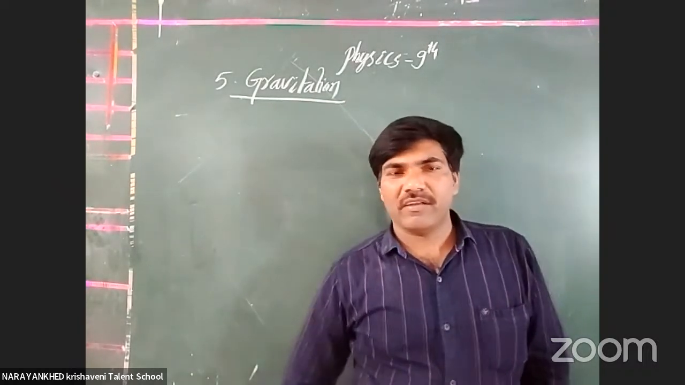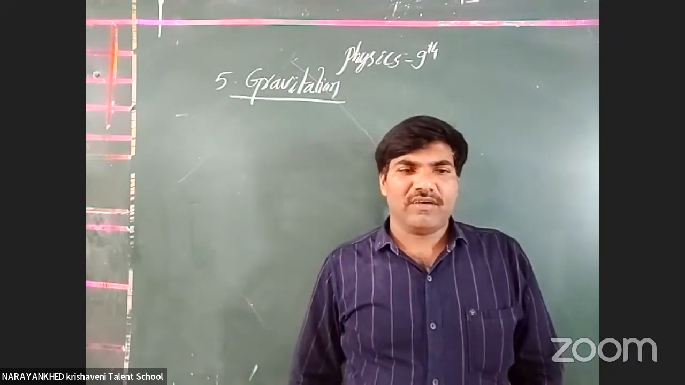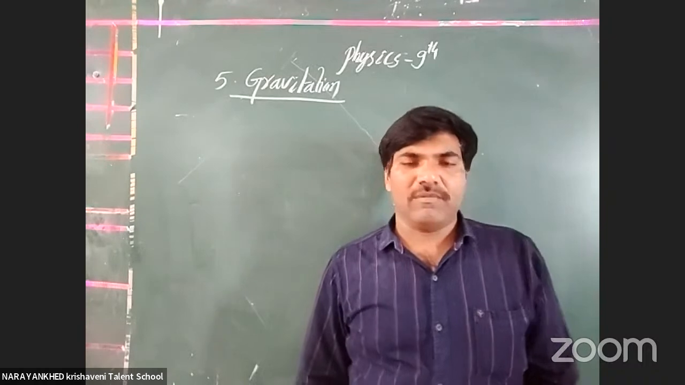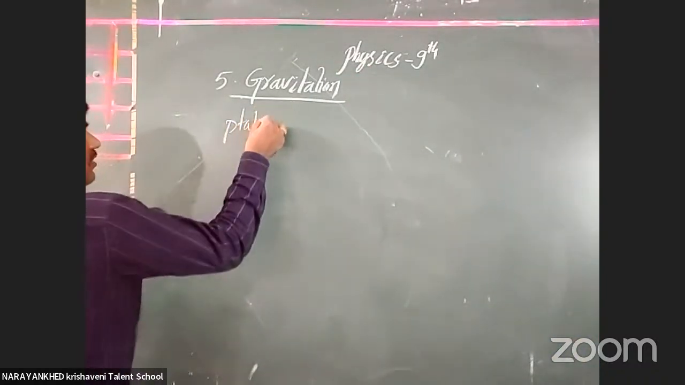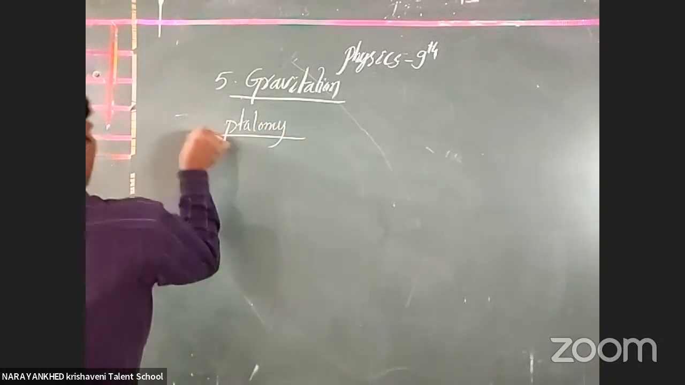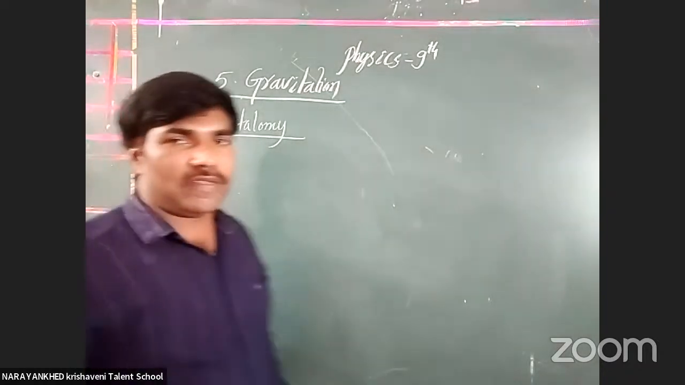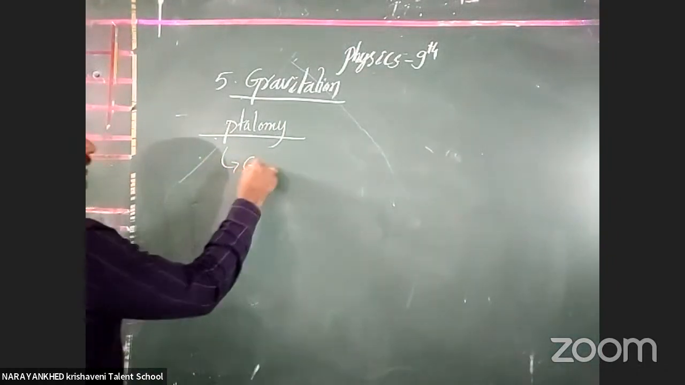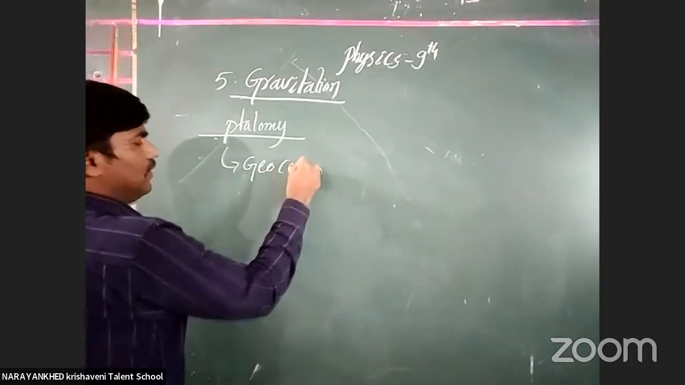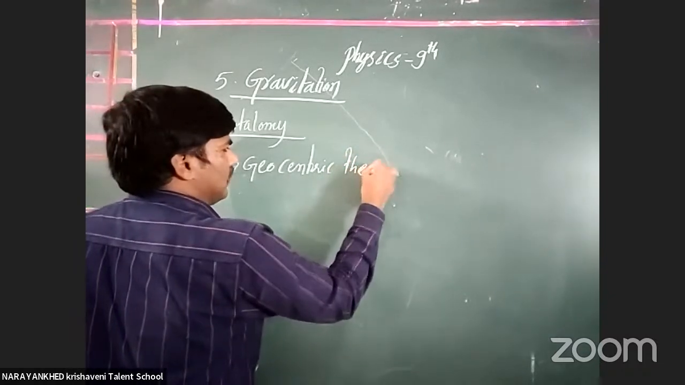But the first one to give an answer was a physics scientist, one of the scientists, Ptolemy. Okay, the name of the scientist is Ptolemy. He proposed one theory. That theory is called what? The Geocentric theory. What is it according to this theory?